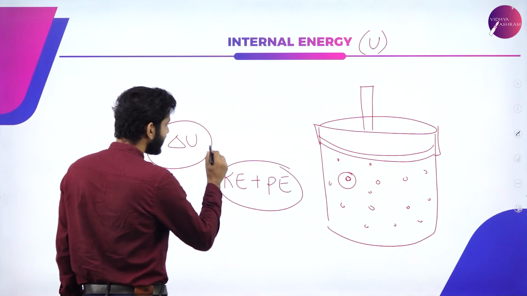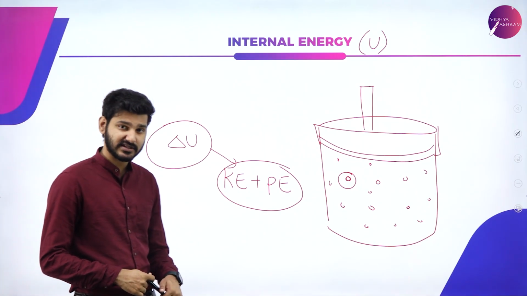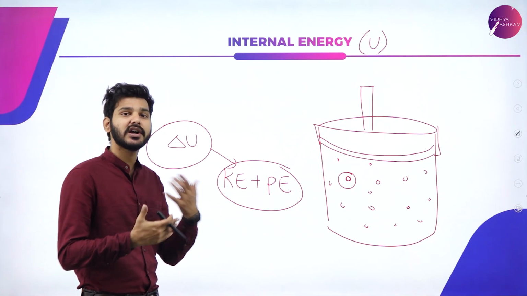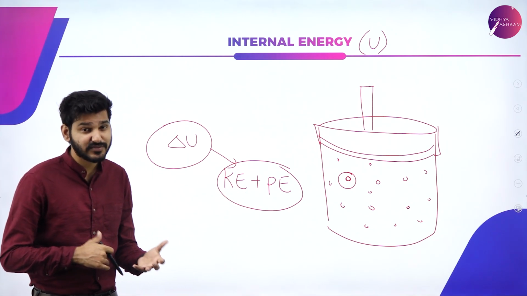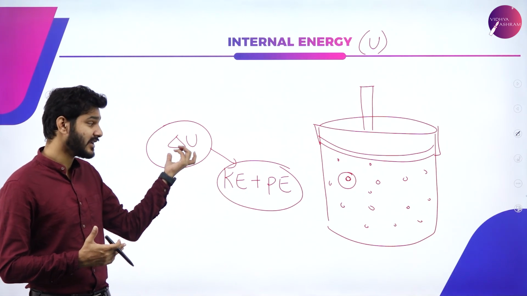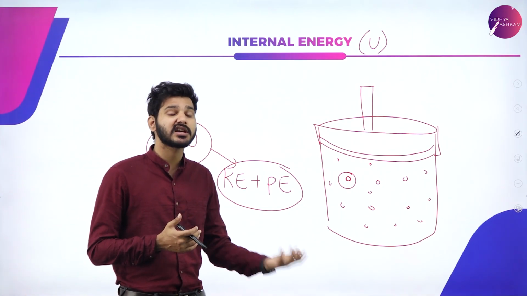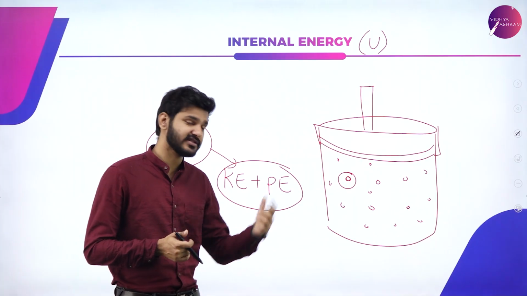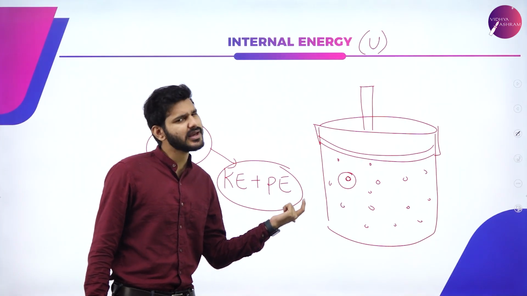That is, internal energy is equal to the sum of kinetic and potential energy of the system. So we have to influence the kinetic or potential energy of the system in order to change its internal energy. Obviously, we only have to influence one, and automatically the other will be influenced.